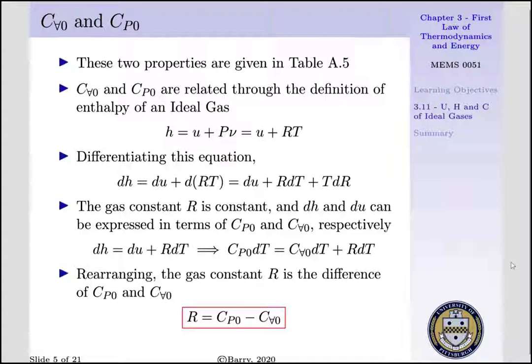Therefore, dH is equal to du plus R dT, which can be expressed as C p naught dT is equal to C v naught dT plus R dT. If we divide out by dT and solve for R, we see that R is equal to our constant pressure minus our constant volume specific heat. That is, our gas constant is a constant based upon our two material properties, our constant pressure and our constant volume specific heats for ideal gases.